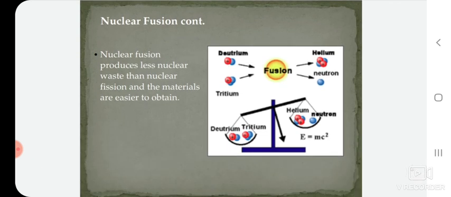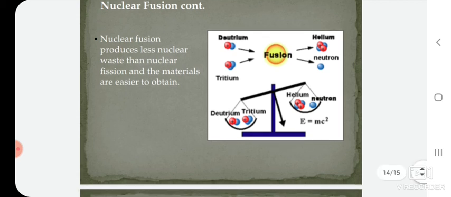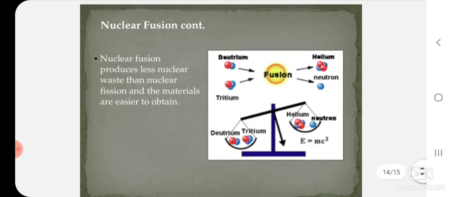Nuclear fusion produces less nuclear waste than nuclear fission, and the materials are easier to obtain in a nuclear fusion reaction. There are some advantages of nuclear fusion reaction, but this kind of nuclear reaction cannot happen on earth.